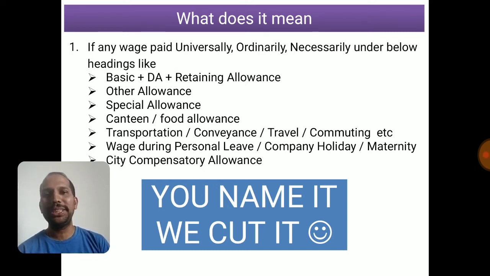You name it whatever way you want, except for those exceptions given in section 2, basically number 3, which clearly says HRA, overtime, bonus, or gift made by the employer, commission, all those things. Definitely they will not argue on that because the Act itself says those are exceptions. But your fancy names on the salary register, payroll, guys, you name it, the PF authority will say we cut PF on that. That will be the meaning of this judgment.